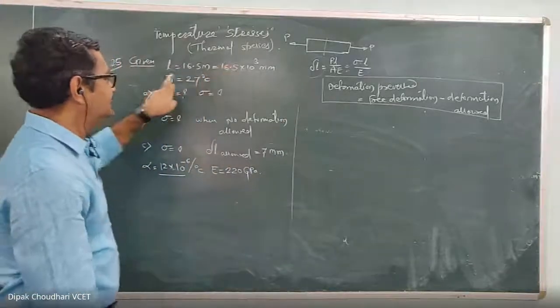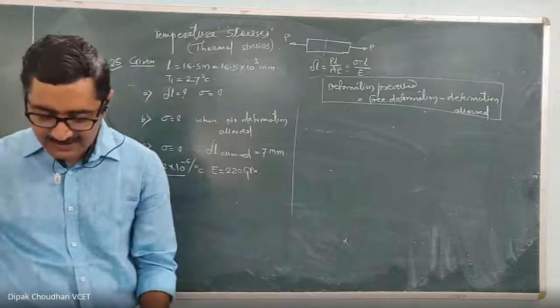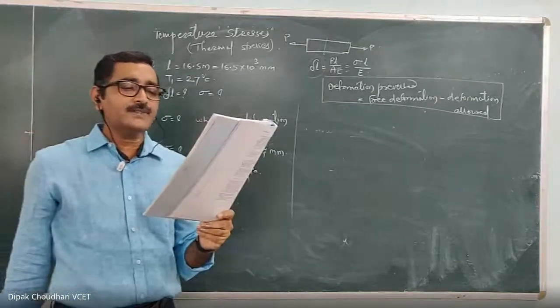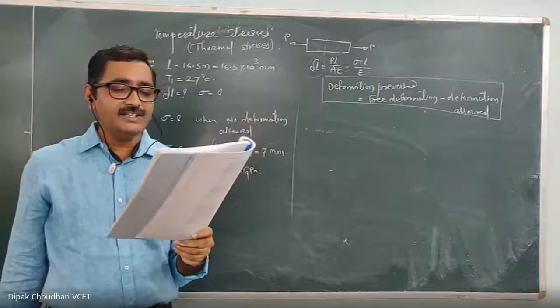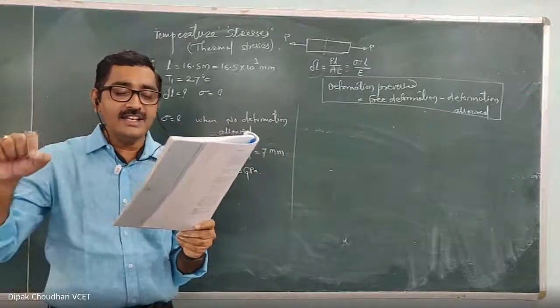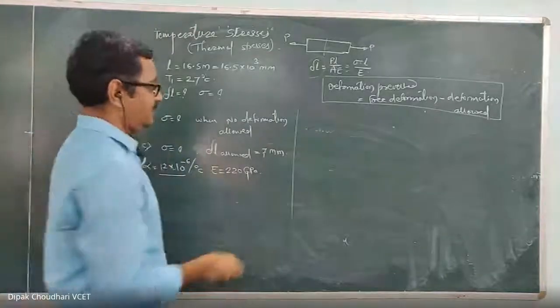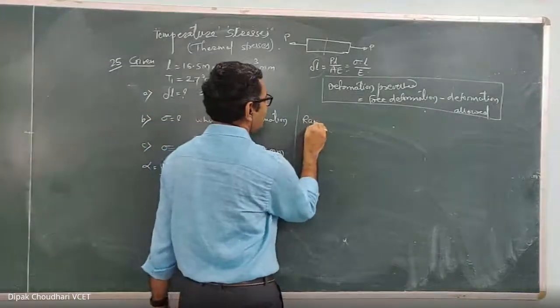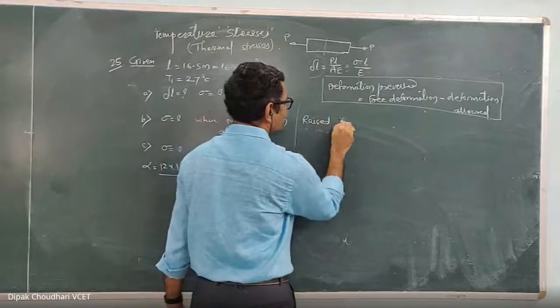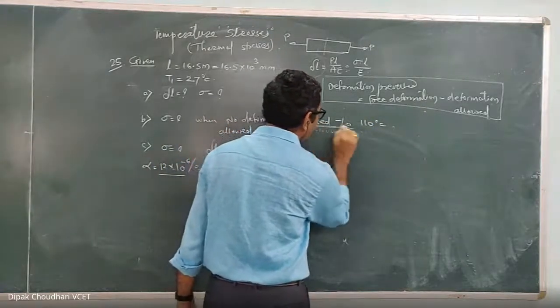Length is given, initial temperature is given, and the next one is find the free expansion and corresponding stress when it is subjected to a rise in temperature and raised to 110 degrees Celsius. So it is raised up to 110.